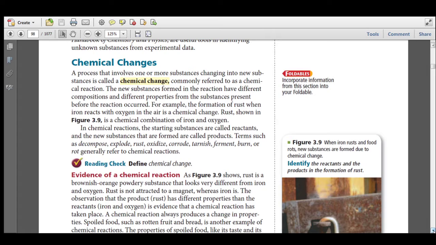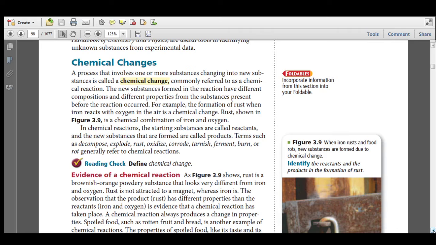A process that involves one or more substances changing into new substances is called a chemical change, commonly referred to as a chemical reaction. The new substances formed in the reaction have different compositions and different properties from the substances present before the reaction occurred. For example, the formation of rust when iron reacts with oxygen in the air is a chemical change.